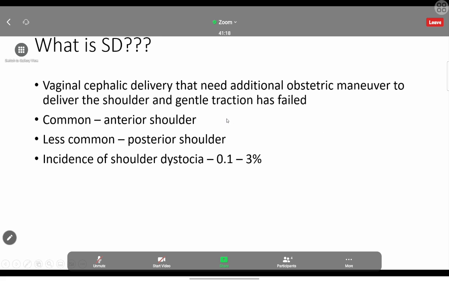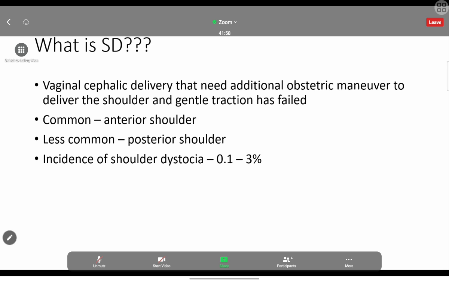What is shoulder dystocia? Again, some kind of definition there. Vaginal cephalic delivery that needs additional obstetric maneuvers to deliver the shoulder, and the gentle traction has failed. Because when we are delivering the baby, after the delivery of the head, we just apply gentle traction to deliver the shoulder and the rest of the body. But in shoulder dystocia, we can't do that. To deliver the shoulders, we need additional maneuvers. It may be manual or surgical methods we need to do. That's what they have mentioned in the definition.